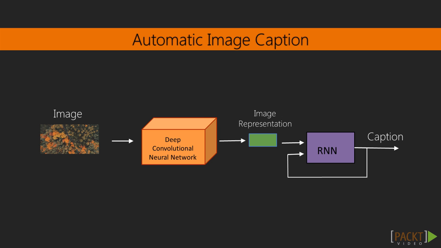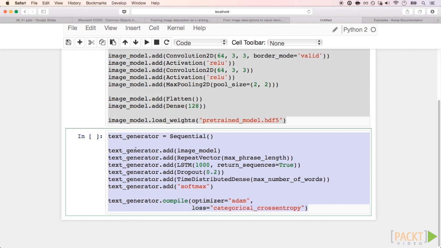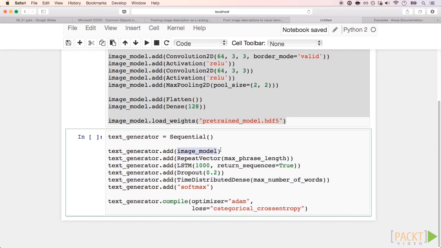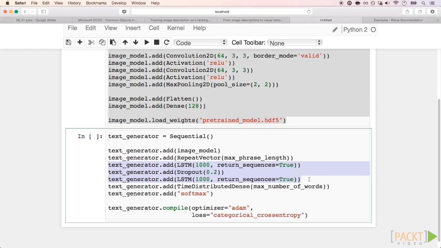If you want to try to learn this full model from scratch, a Keras model to do that would look like the following. The input would be an image. The first part of the model should be a deep convolutional neural network. Here is an example of one with 4 convolutional hidden layers. After the image model, we have the text generated network, and the full image model will work as the first layer of the text generator. We could use this repeat vector layer to repeat the image model output for as long as we want our output phrases to be. On top of that, we have a 2-layer recurrent neural network with 2 LSTM layers. The final output could be 1 hot encoded words.